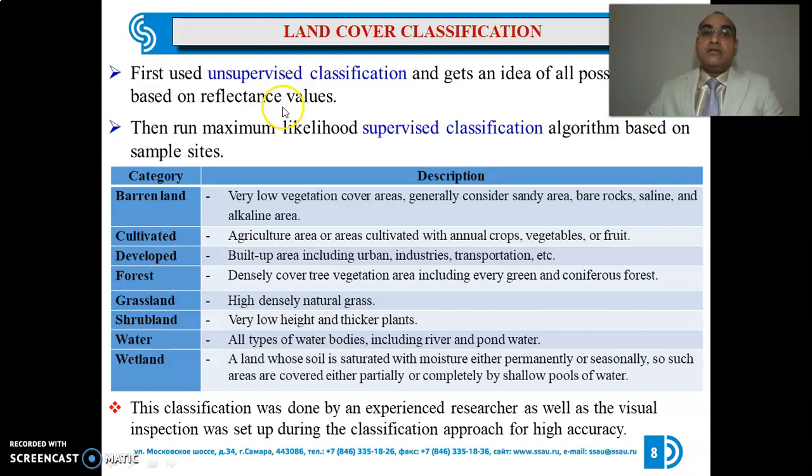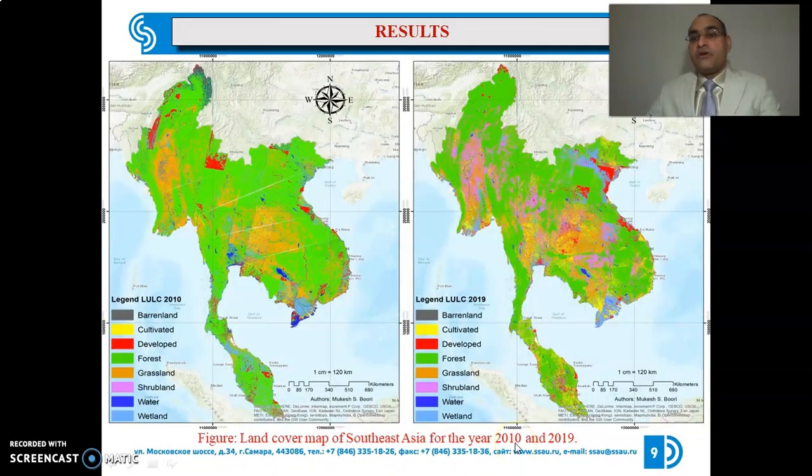As you see, it's a large area, so for the identification of classes, first I used unsupervised classification to get an idea of all possible classes based on reflectance value. Then I used a supervised classification algorithm based on sample size and got these 8 classes. I think you all are aware of these classes. Actually, this classification was done by an experienced researcher as well as a visual interpreter. Inspection was set up during the classification approach for high accuracy, and this is the resulting land use land cover map for the years 2019 and 2010, and you can see all 8 classes.